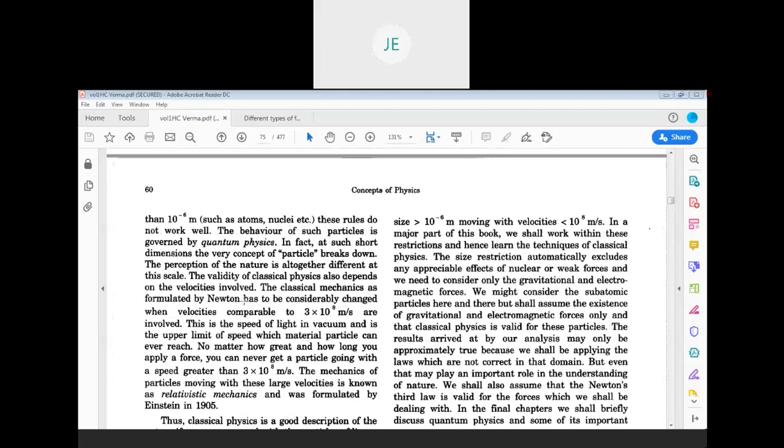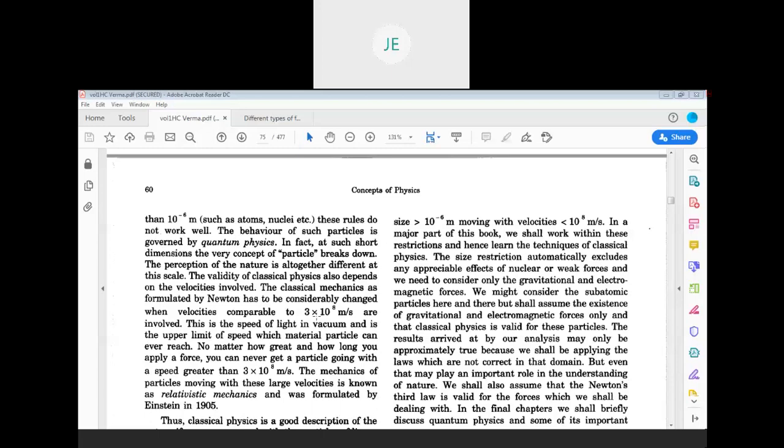Also, Newton's mechanics considerably changes when velocity is comparable to 3 into 10 power 8 meter per second. So in classical mechanics, number one, the size of the particles is greater than a micrometer, and number two, the particles' velocity is very much less than the speed of light, 3 into 10 power 8 meter per second.